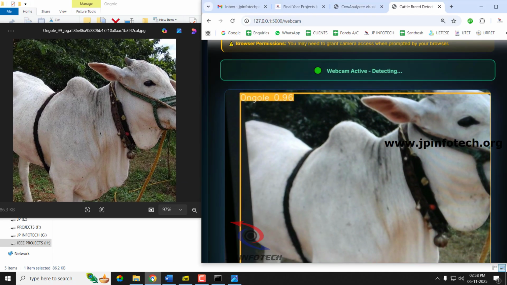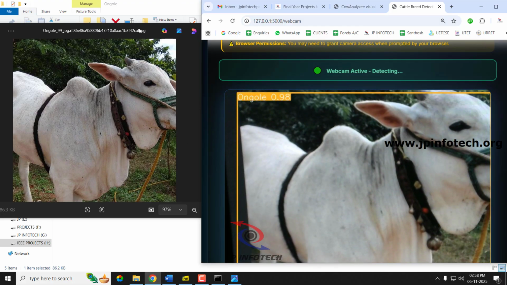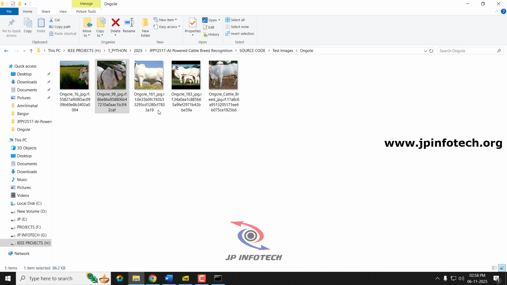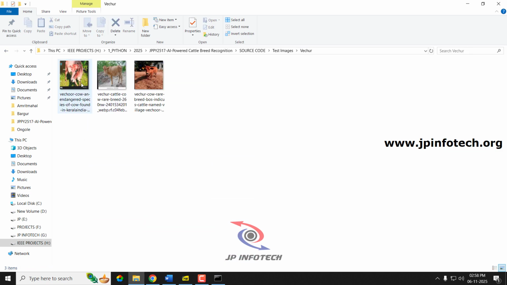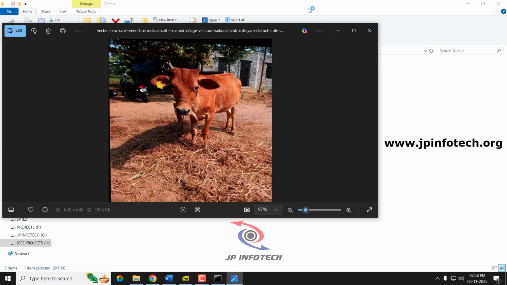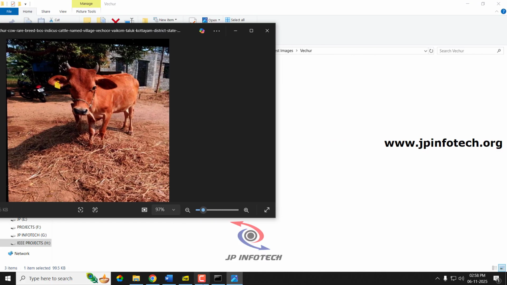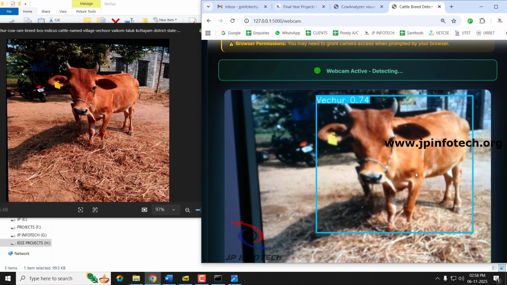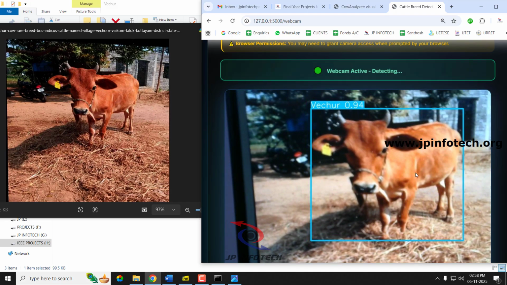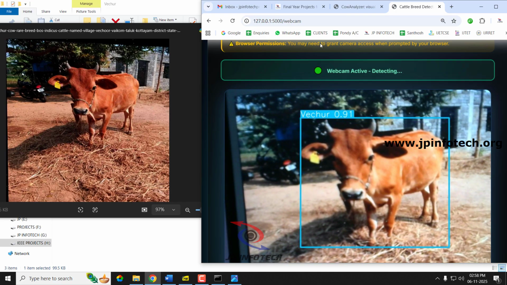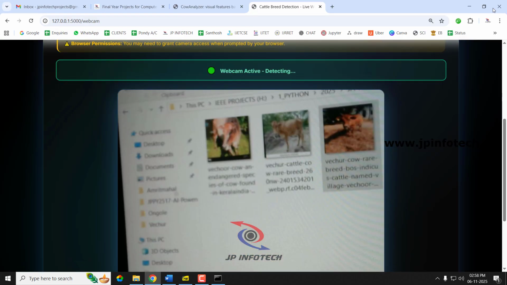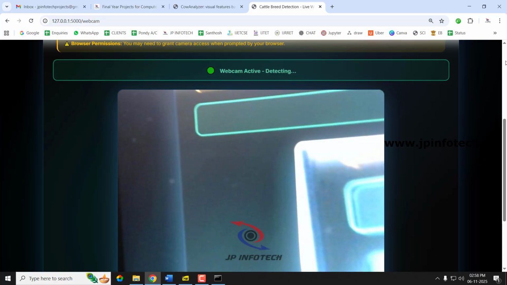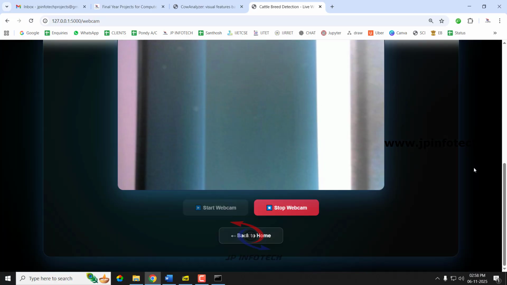Now you can see it is predicted correctly as Ongole. Now you can see it is predicted correctly as Vechur. In this way you can use your web camera and show different images from the test, train or validation sets, whichever you are able to show, and detect it.